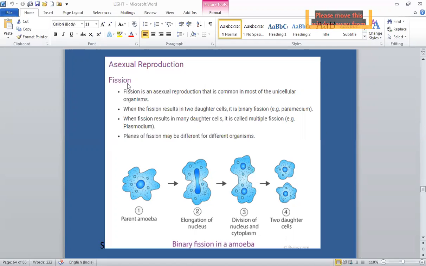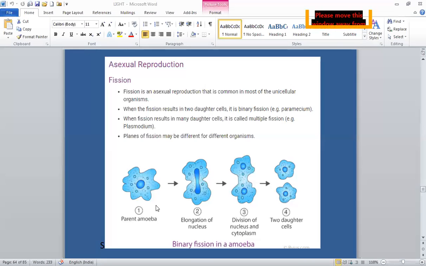The parent cell divides into two or more cells which function as independent individuals. Depending upon the number of individuals formed, fission is of two types: binary fission and multiple fission. First of all, we'll study binary fission in amoeba.